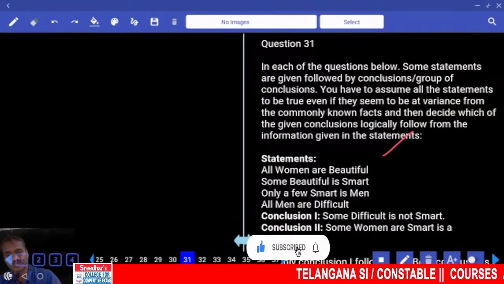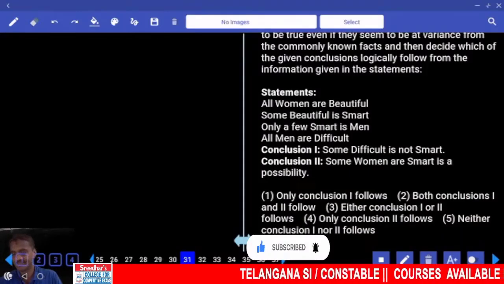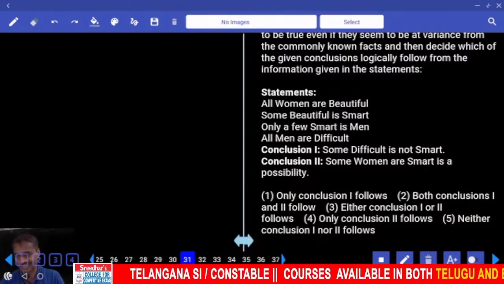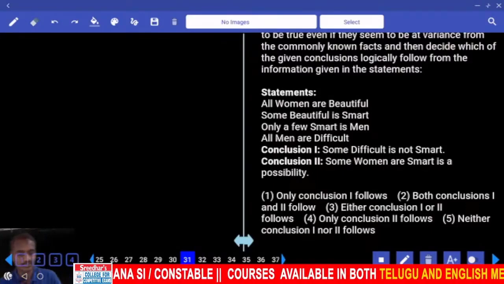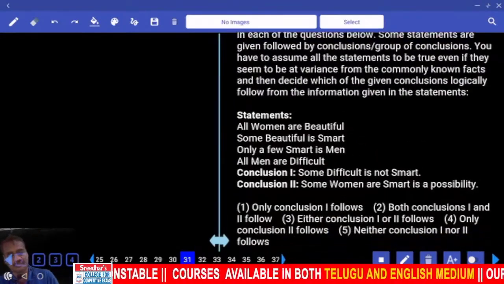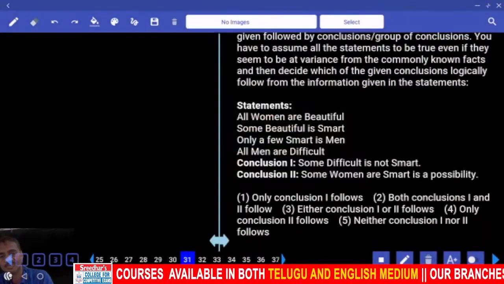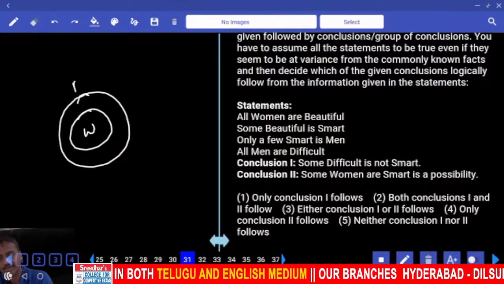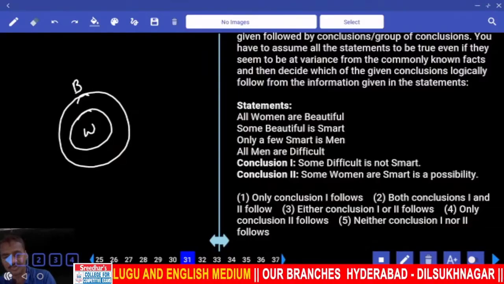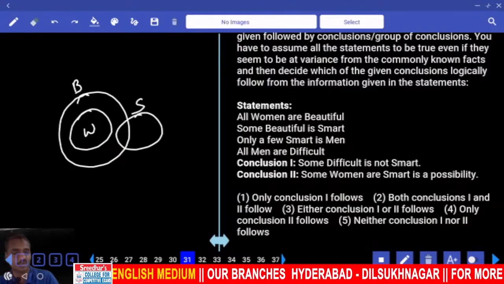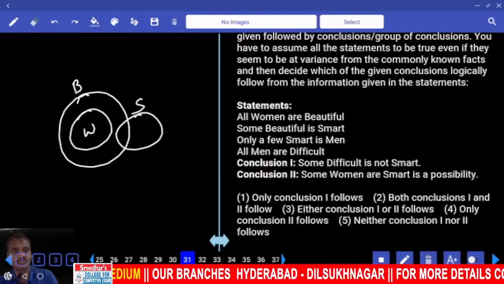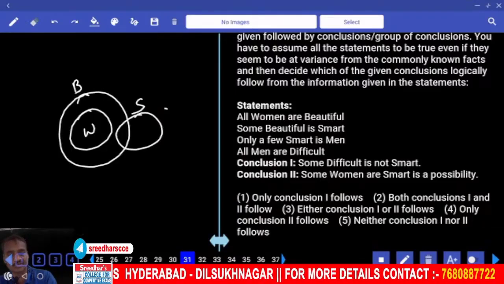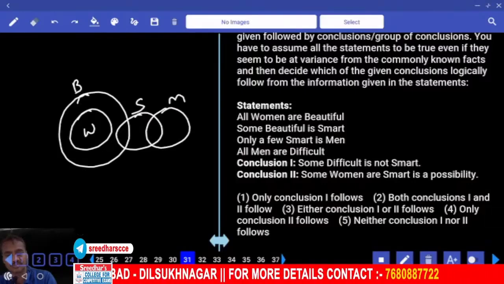Then from the 31st onwards, first or the second? Definitely first priority, syllogisms. How many questions? Exactly 3 questions. Now the 3 questions from this one. All women are beautiful, and at the same time, some beautiful are smart as well. And only a few smart are men. Only a few smart are men.